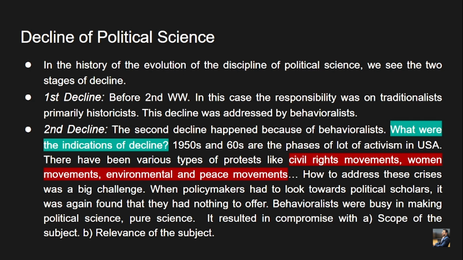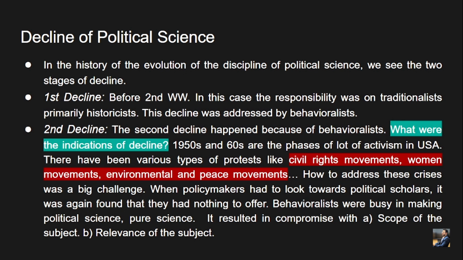behavioralist approach. When policymakers had to look toward political scholars, it was again found that they had nothing to offer, because they were overemphasizing scientific techniques to prove their conclusions, which had no essence to solve something happening at the ground level. Hence the policymakers ignored the ideas because they had nothing to offer.